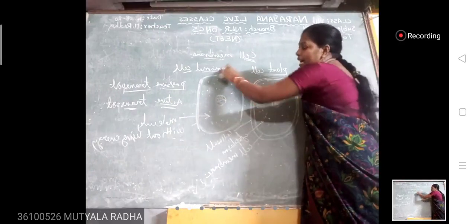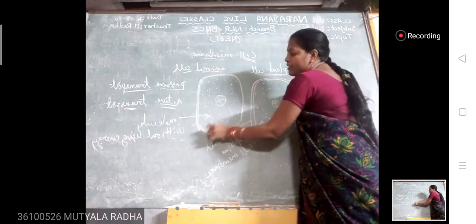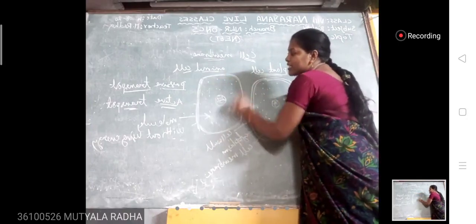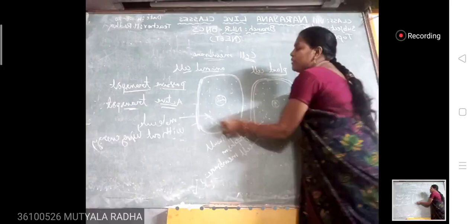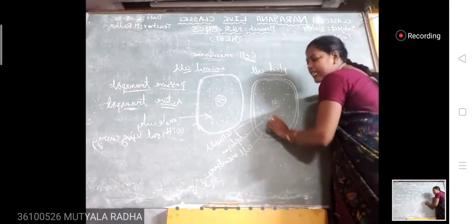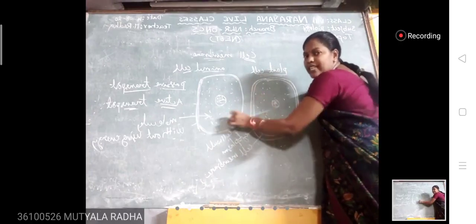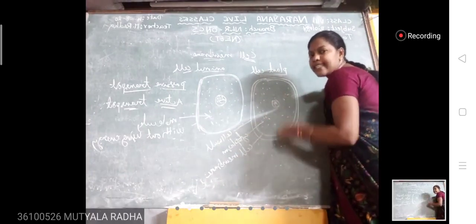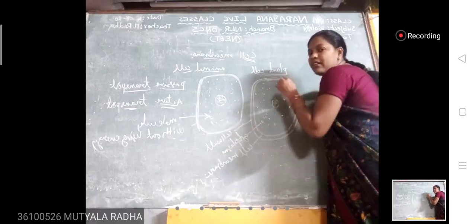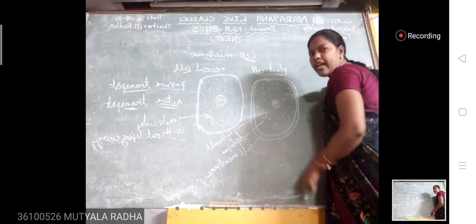In the animal cell, the cytoplasm is covered by the cell membrane, so the boundary of the cell is called the cell membrane. But in the plant cell, the cell membrane is present between the cytoplasm and the cell wall. This is the only difference. Their location is different in the plant cell and the animal cell, but their structure and functions are the same. Okay?